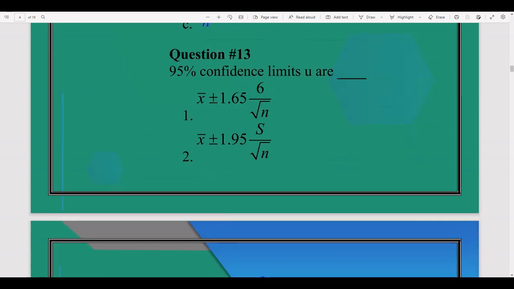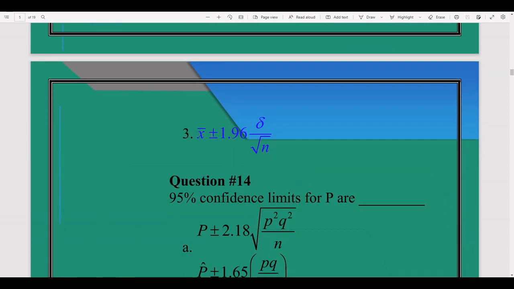Question number 13. 95% confidence limit for mu. Its formula is x bar plus minus z alpha by 2. If you set your alpha, the level of significance, to 0.05, its table value is 1.96.